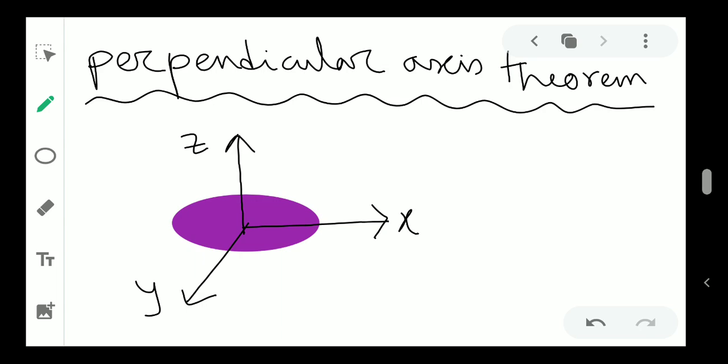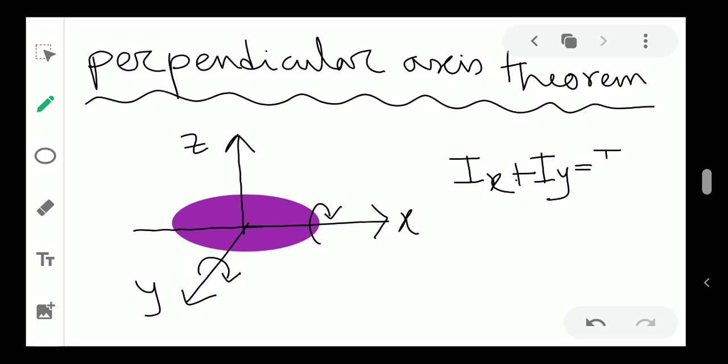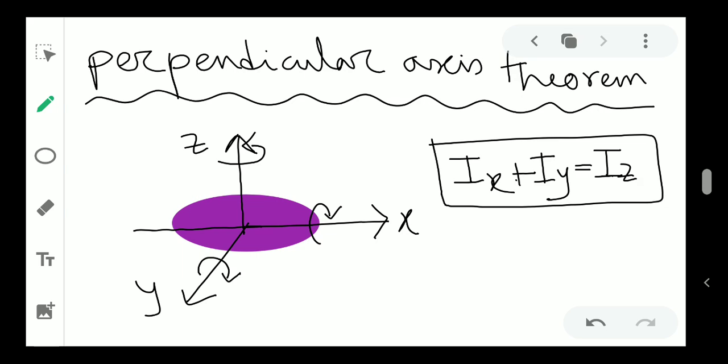It says that your Ix, that means if you rotate the object around the x-axis, plus your Iy, if you rotate the object around the y-axis, in the same sense or different sense, sense does not matter, will be equal to your Iz, if you rotate the object around the z-axis. This is the theorem.